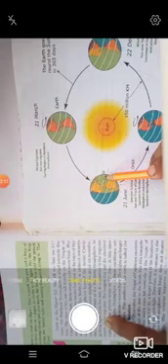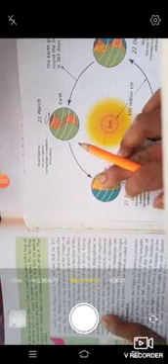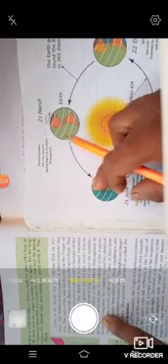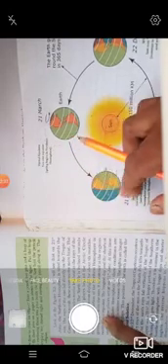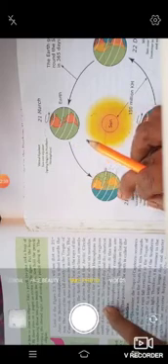Summer season. The area which lies in the northern hemisphere gets the sun's heat, and that side will have summer season, whereas in the southern hemisphere it will be winter. That means opposite of summer will be winter.